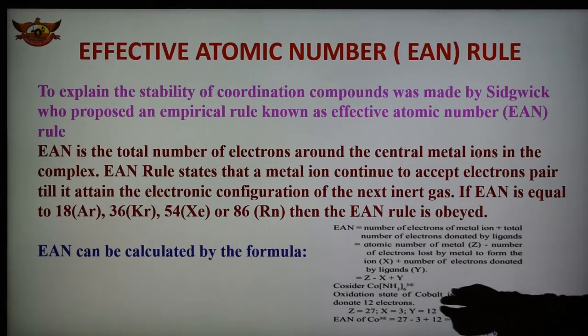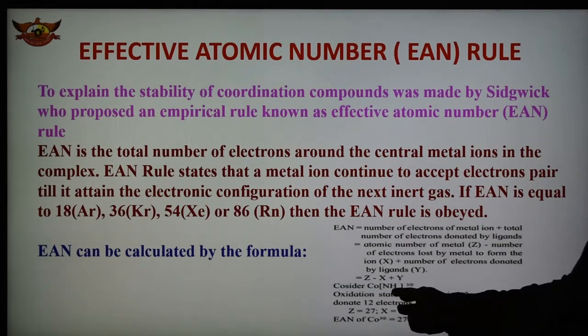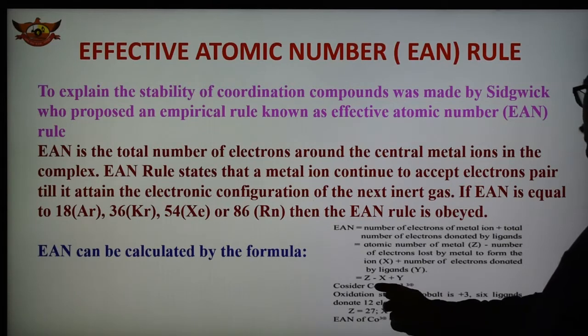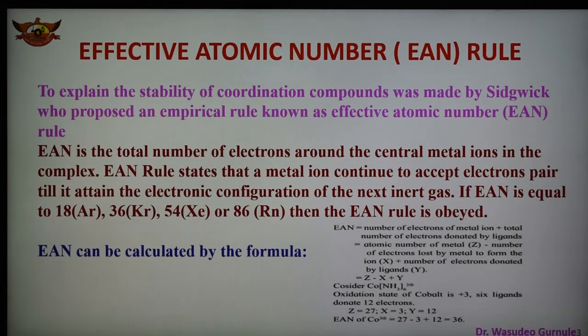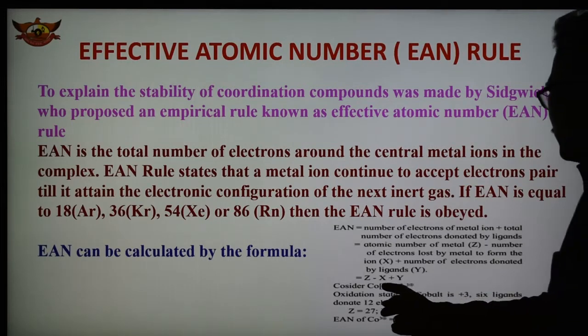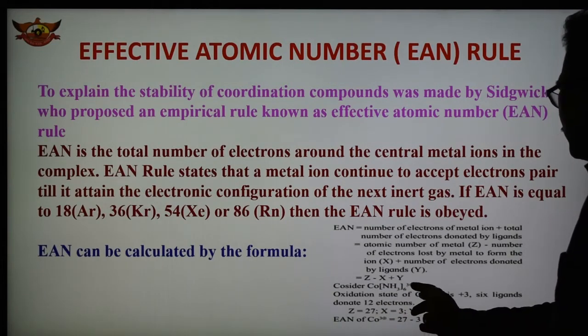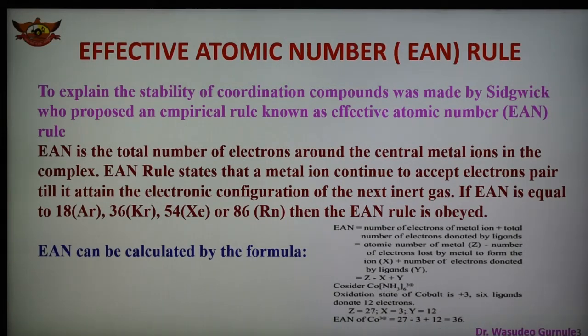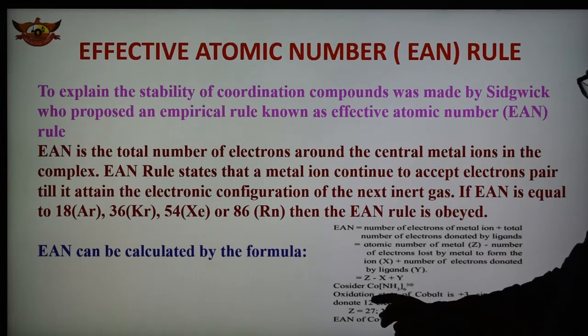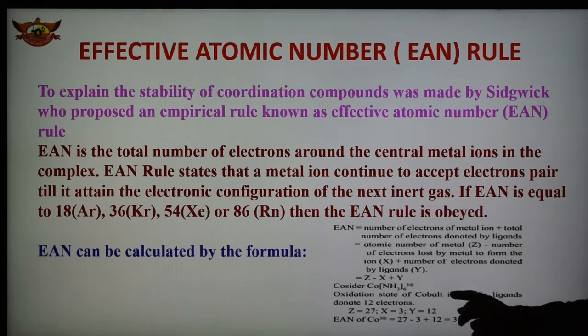One example we are taking is the hexaamminecobalt(III) complex, [Co(NH3)6]3+. The square bracket should be here. For this complex, the oxidation state of cobalt is +3.